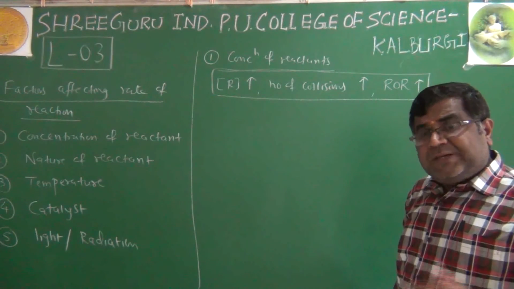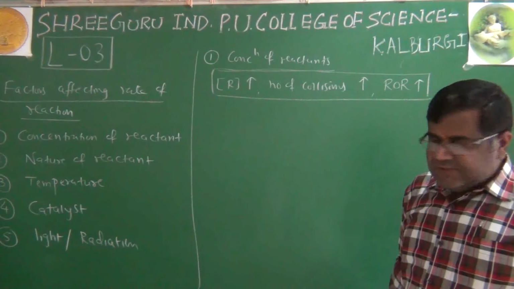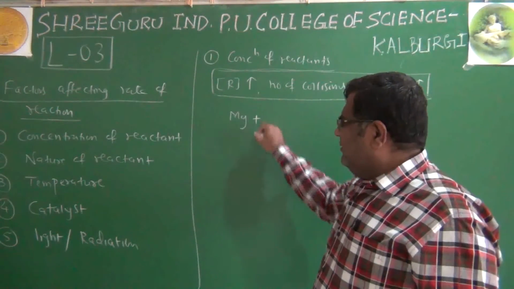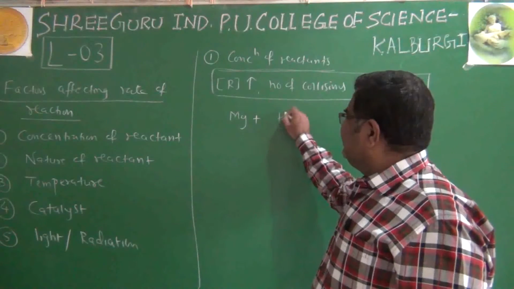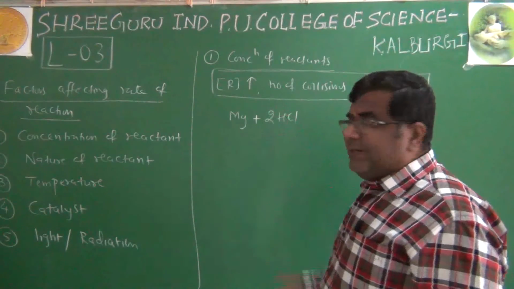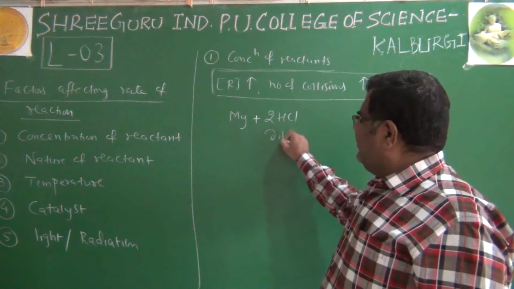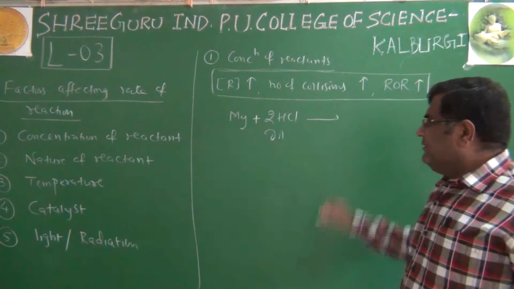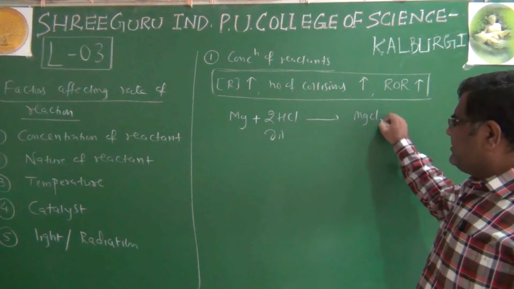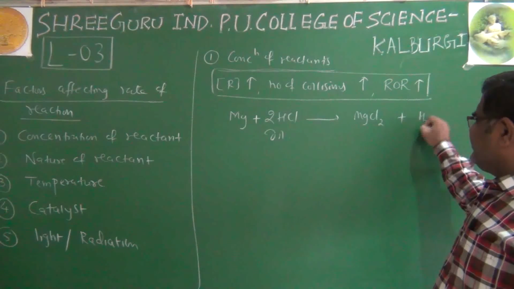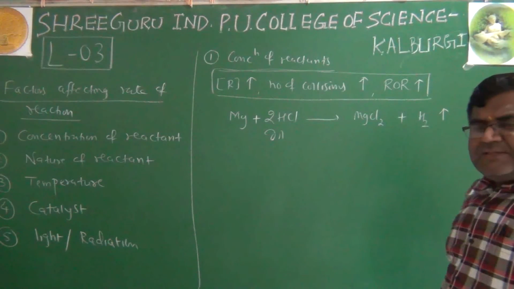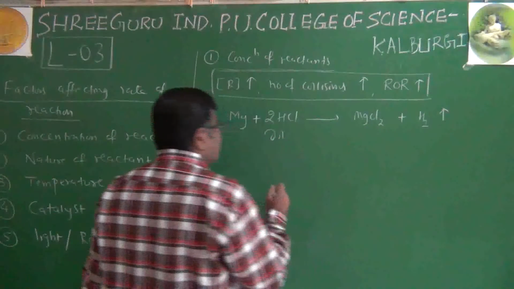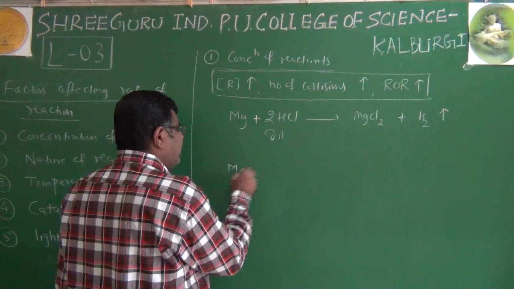We have many experimental evidences to suggest this. We'll take a simple example. We'll take magnesium, an active metal, and we react it with dilute HCl. We get this magnesium chloride salt, and hydrogen is liberated. We'll carry out the same experiment now.